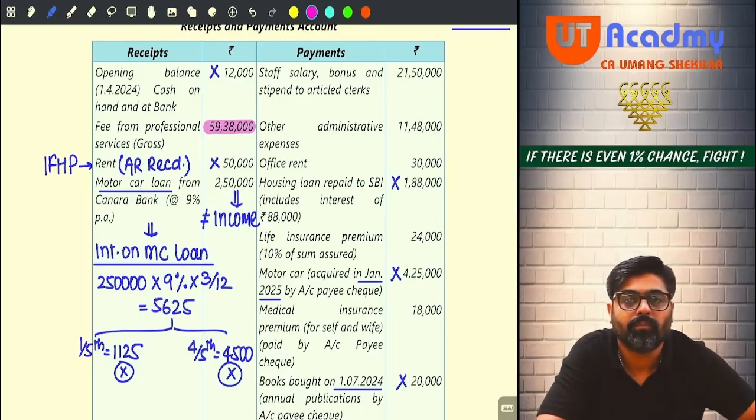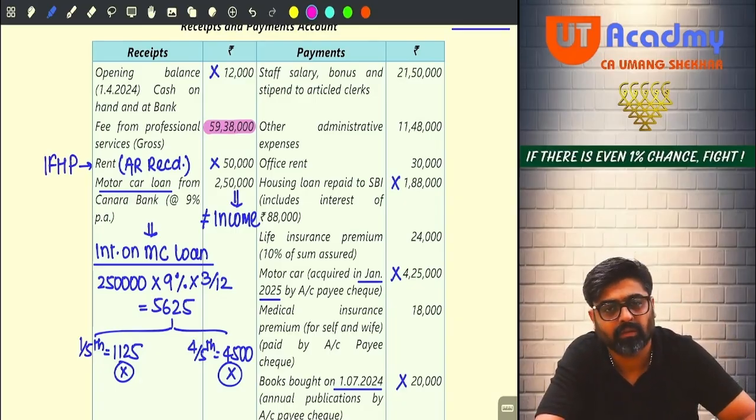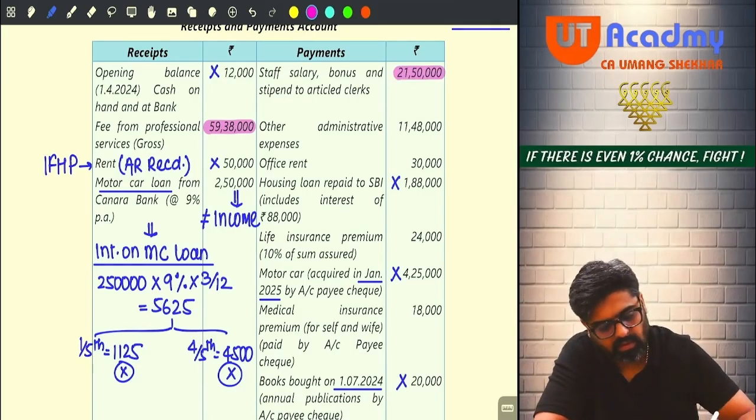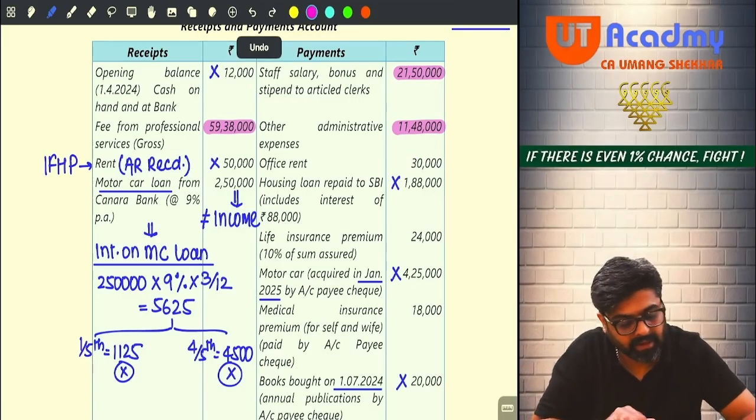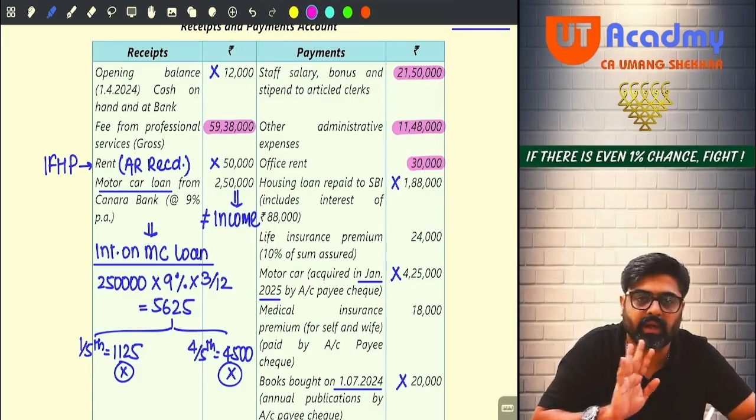Now both the other things we have already seen. Go to payment side. Staff salary bonus. PGBP expense allowed under the head PGBP? Yes. Then other administrative expense, this is also allowed. Office rent, this is also allowed. But 1,88,000, what is to be done? We have already done.